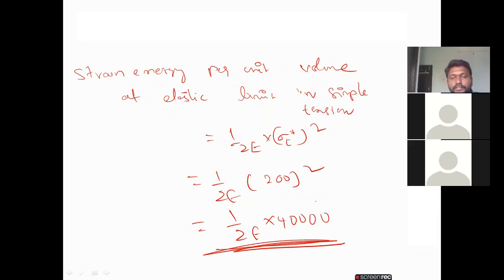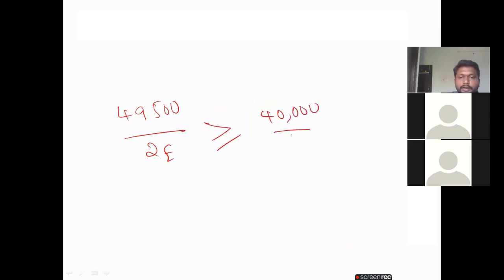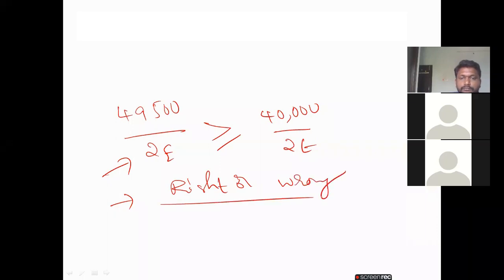So finally, which values did we get here? The total strain energy 49500 by 2E is greater than or equal to 40,000 by 2E. Is this condition right or wrong? Right. Yes or no? Other people, please respond. Yes, sir, right. Okay. So then will failure occur or not? Yes, sir, it will occur. Yeah, so failure will occur. Like that.